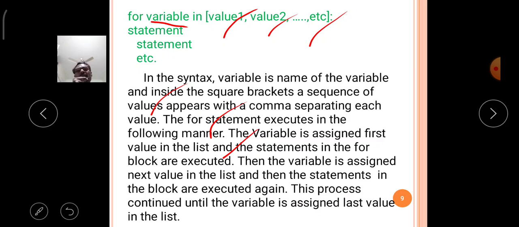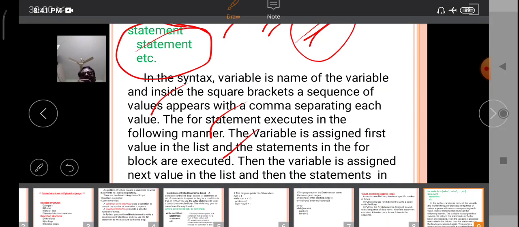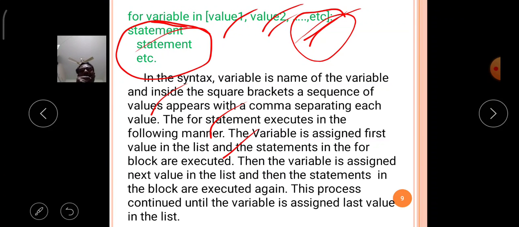For the first value it executes the first time, for the second value the second time, and for the nth value the nth iteration of the for loop. Then the variable is assigned the next value in the list, and the statements in the block are executed again, repeatedly. This process continues until the variable is assigned the last value in the list. When the last value in the list is reached, it will stop the execution.